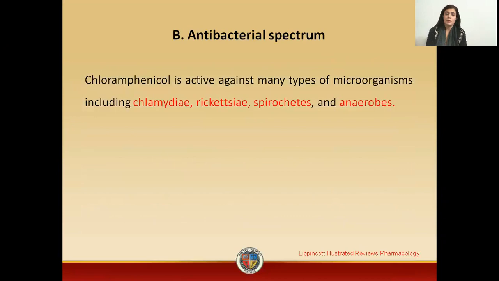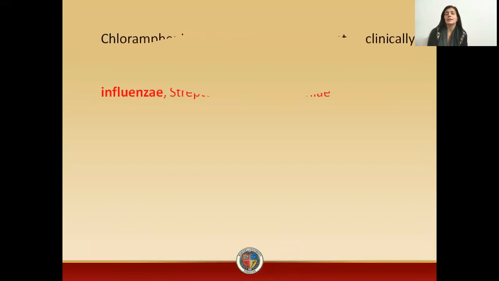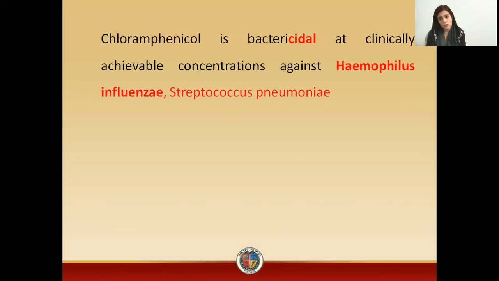Coming towards the antibacterial spectrum, as I have already discussed, this is a broad spectrum antibiotic. It is used against chlamydia, rickettsia, spirochetes, anaerobes, and this is a drug that is bacteriostatic. It will just arrest the growth of the bacteria, and this is dose dependent. But one point you have to remember is that this drug can also be bactericidal depending upon the bacteria it is targeting, and it will also depend on the dose. So we can't precisely say that this is cidal or static. It will actually depend on the bacteria.